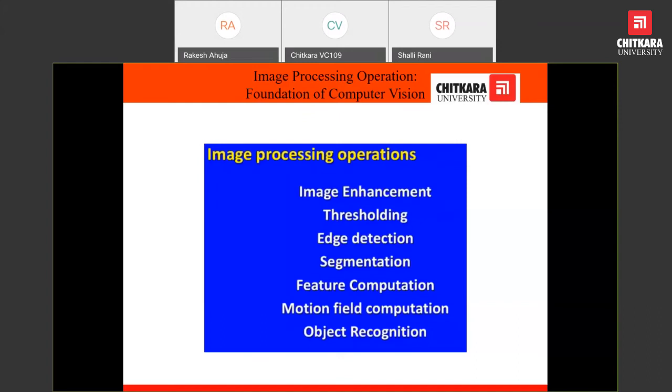We can enhance the image. Second, edge detection, segmentation, partitioning the image, feature computation. In case of any moving object, we would be able to tell the motion field computation. Finally, middle level image processing to recognize the object. So out of all these operations, we will try to better understand some of the terms.